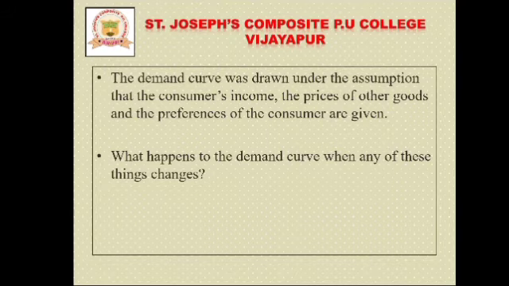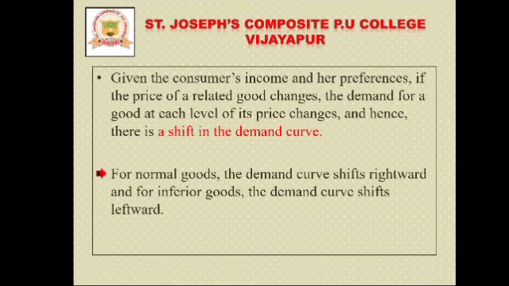Here our question is, what happens to the demand curve when any one of these things changes? So that is what we can observe here.